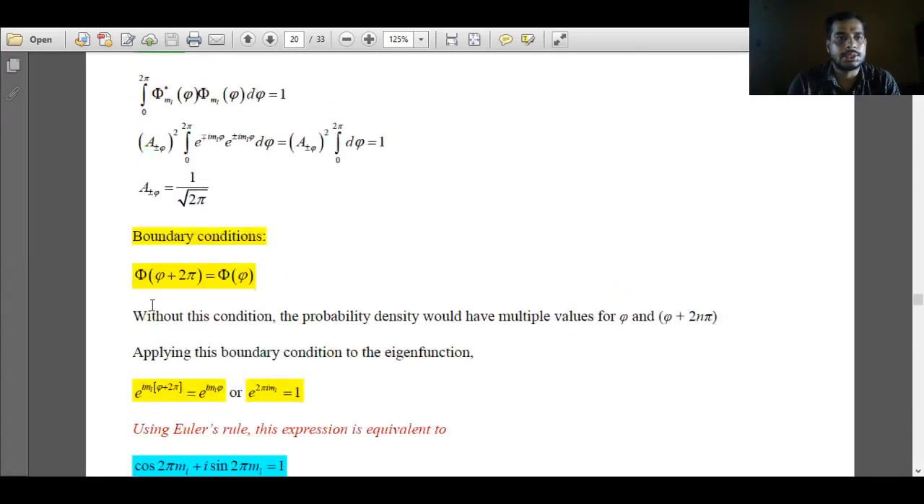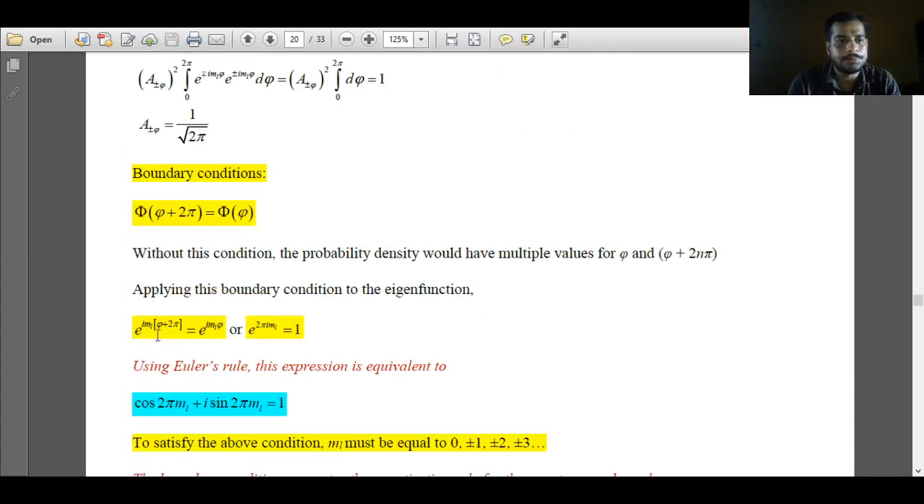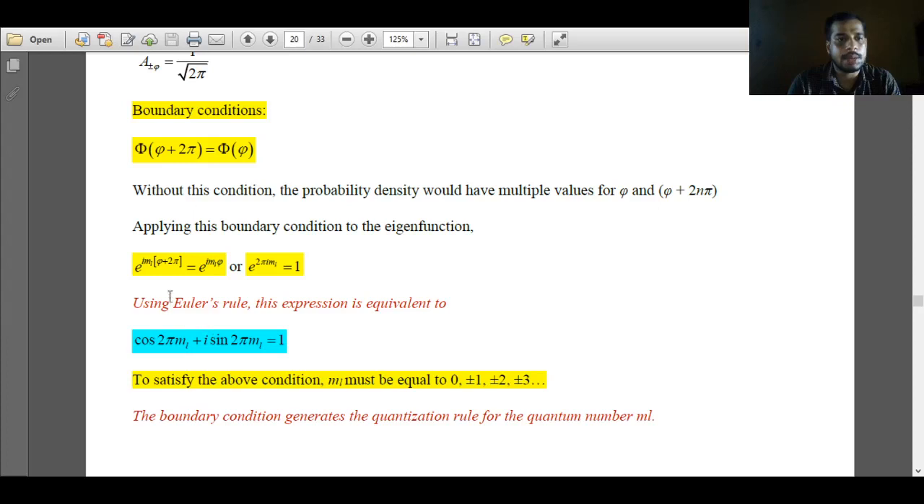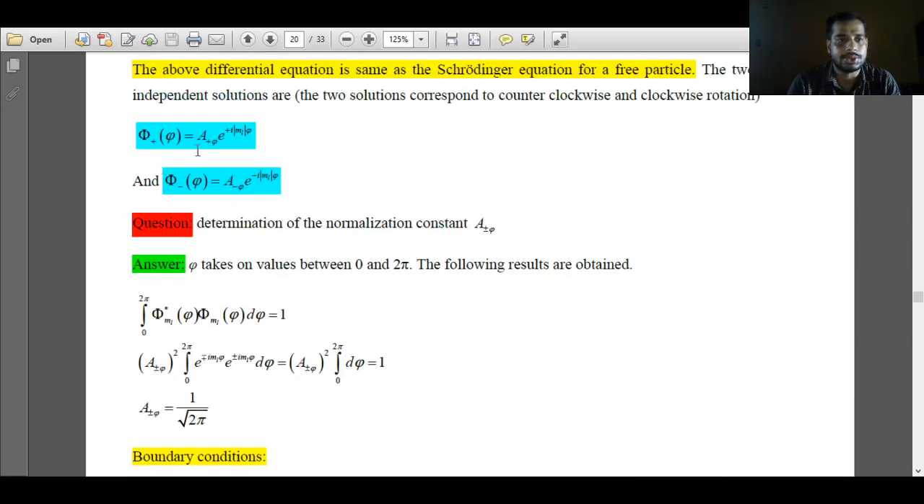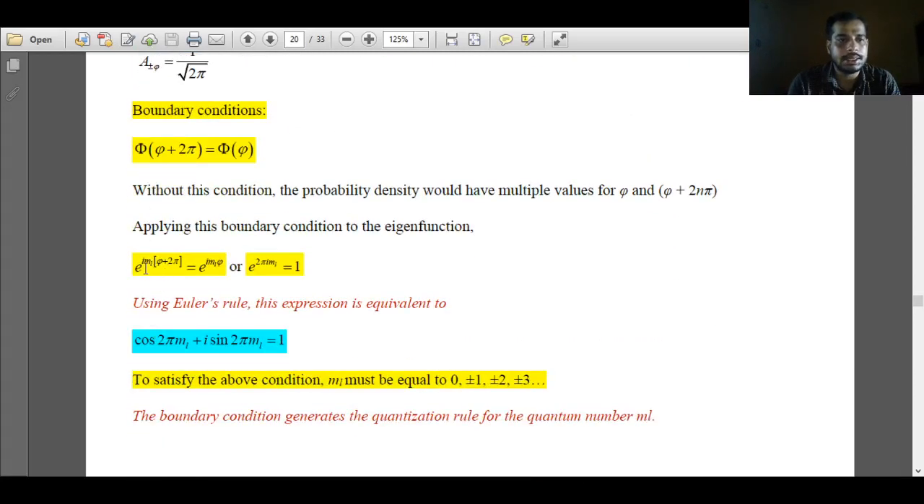e to the power i ml (phi plus 2 pi) is equal to e to the power i ml phi, because after 2 pi it is repeating. So what does this mean? This means e to the power 2 pi i ml is equal to 1. When this boundary condition is applied to this eigenfunction, I can write e to the power i ml (phi plus 2 pi) equals e to the power i ml phi, and from this expression, e to the power 2 pi i ml is equal to 1.